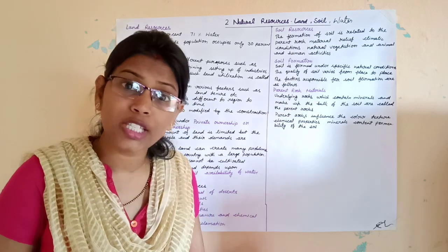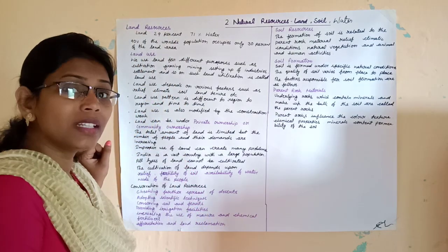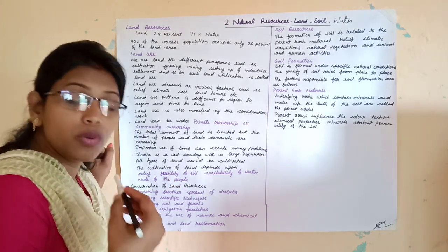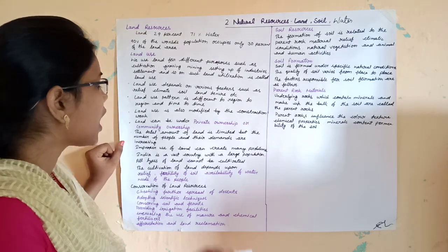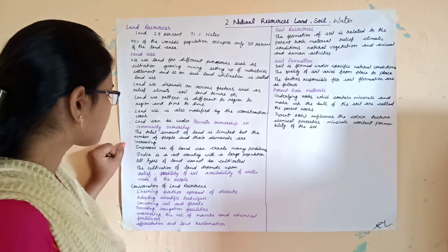And if the land is community owned, then the community people decide for which purpose they will use their land. Most of the community land is used for the welfare of the people.